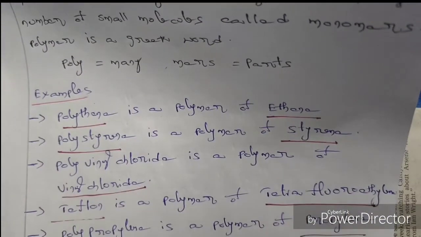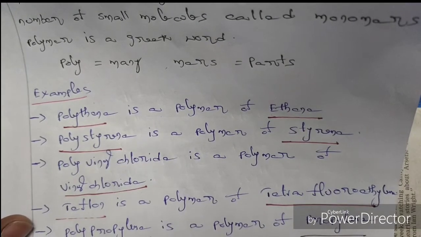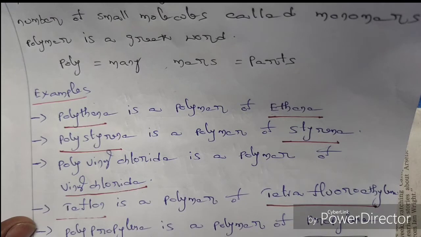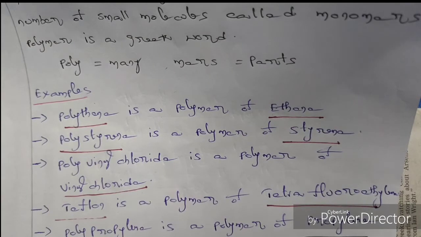And then the next example is Teflon. Teflon is a polymer of monomeric unit tetrafluoroethylene. That means on combination of several molecules of tetrafluoroethylene, we get a macromolecule that is called Teflon. It is also called Fluon, or it is also called PTFE, polytetrafluoroethylene. So now see the structure.